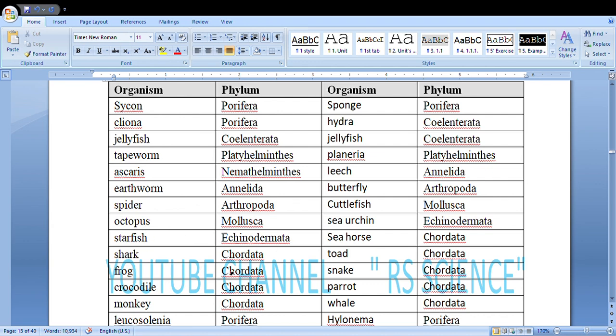Shark, chordata. Frog, chordata. Crocodile, chordata. Monkey, chordata. Leucosolenia, porifera. Sponge, porifera. Hydra, coelenterata. Jellyfish, coelenterata. Planaria, platyhelminthes. Leech, annelida. Butterfly, arthropoda. Cuttlefish, mollusca. Sea urchin, echinodermata. Seal, chordata. Toad, chordata. Snake, chordata. Parrot, chordata. Whale, chordata. Hyalonema, porifera.